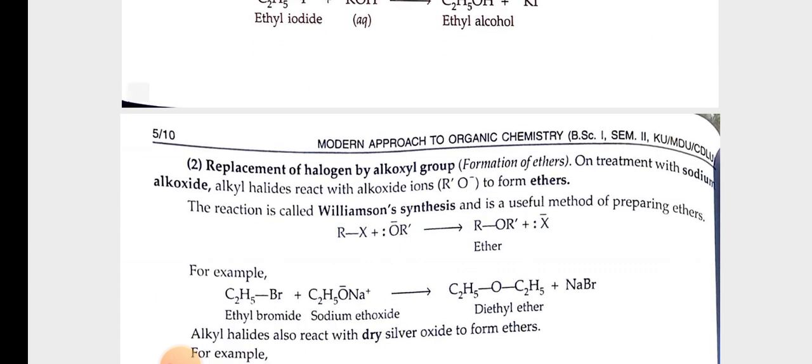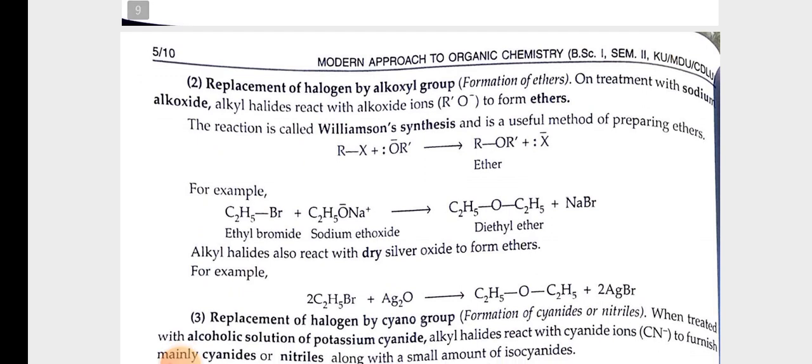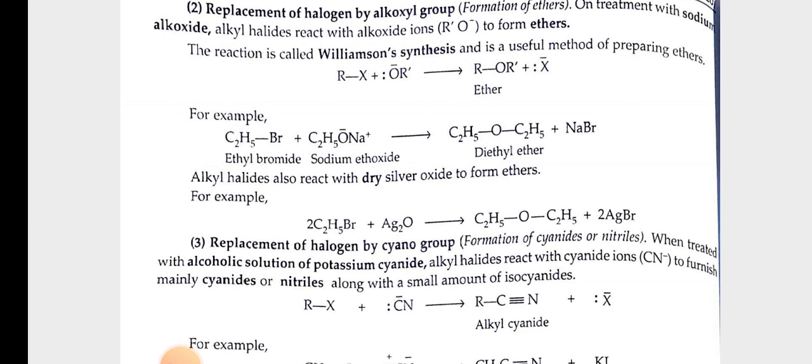Second, replacement of halogen by alkoxyl group, formation of ether. On treatment with sodium alkoxide, alkyl halides react with alkoxide ions to form ethers. This reaction is also called Williamson synthesis and is a useful method of preparing ether. For example, ethyl bromide plus sodium ethoxide gives rise to diethyl ether plus NaBr. Alkyl halides also react with dry silver oxide to form ethers. For example, 2C2H5Br plus Ag2O gives rise to C2H5OC2H5 plus 2AgBr.